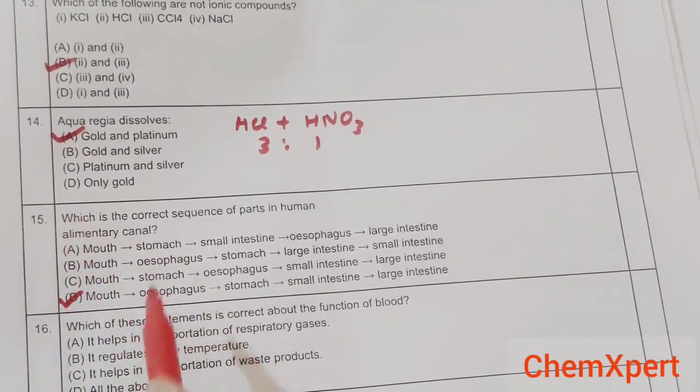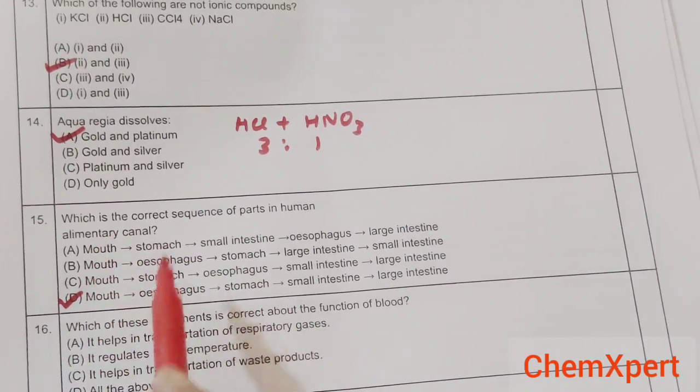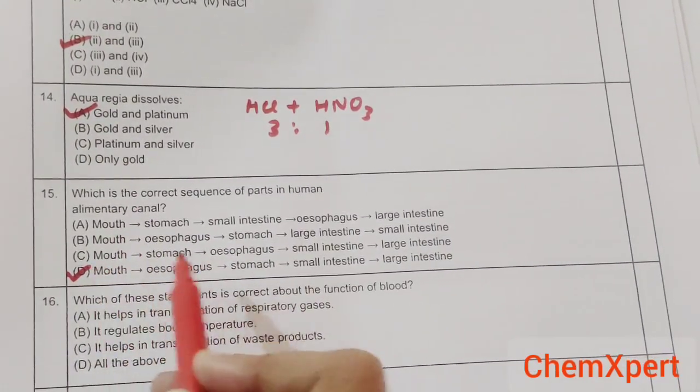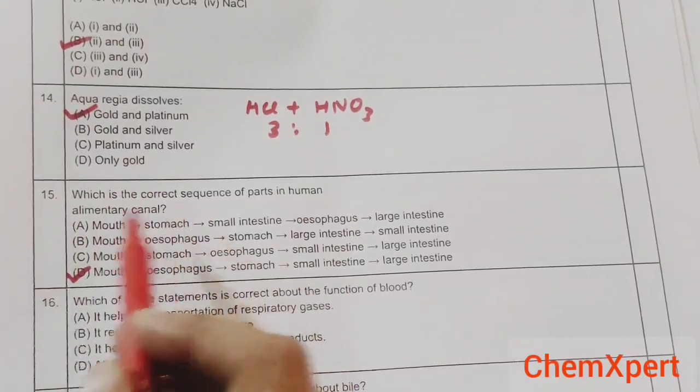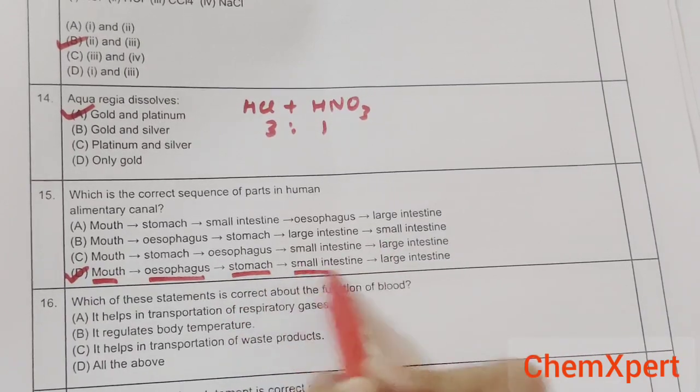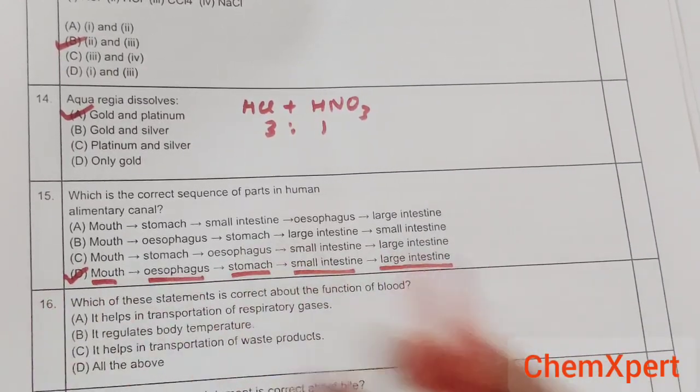So whenever such a kind of question comes, always look at each option and then follow the path which is actually in the alimentary canal. That is the mouth, then esophagus, then stomach, then small intestine, then large intestine, and so on.